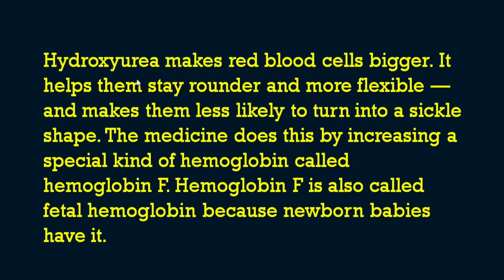Then the drug I have mentioned in the options is hydroxyurea. Hydroxyurea is usually prescribed for patients with some malignancies or neoplasms of the blood. And its function is that it makes the red blood cells bigger. We know that in sickle cell disease the red blood cells are getting rigid. So here the red blood cells become bigger, and it helps them stay rounder and more flexible, making them less likely to turn into a sickle shape.